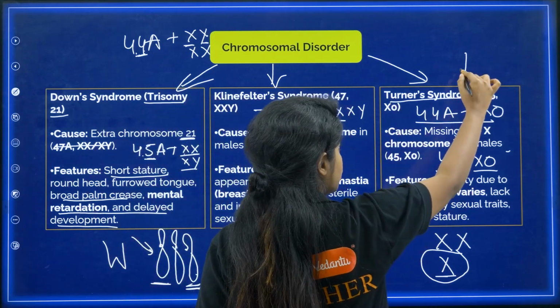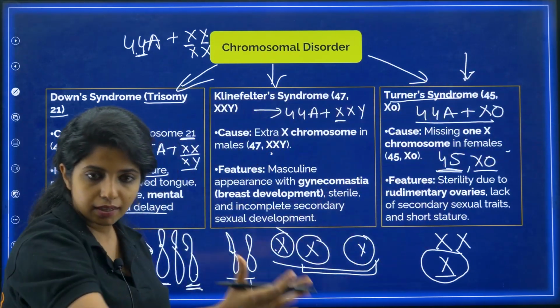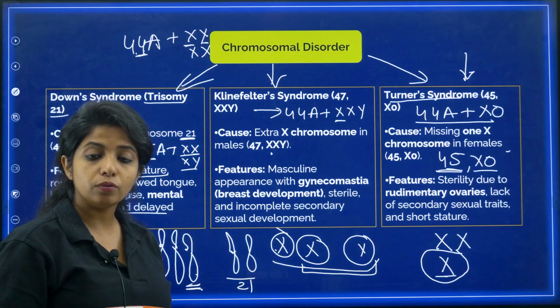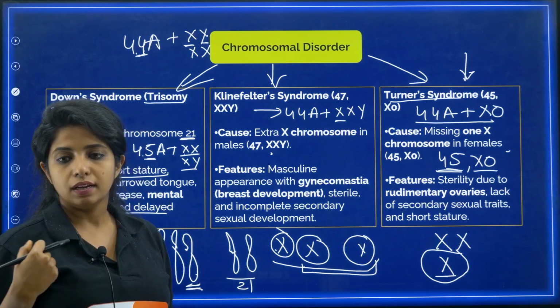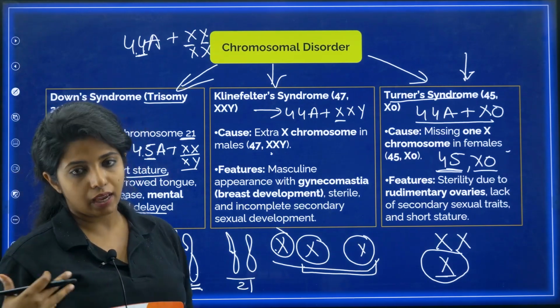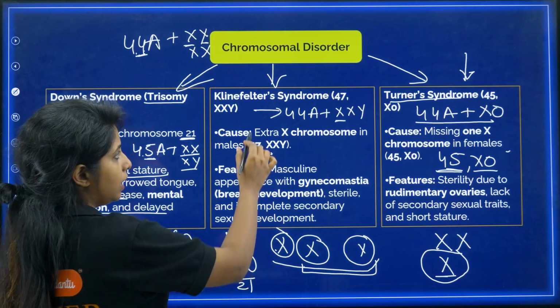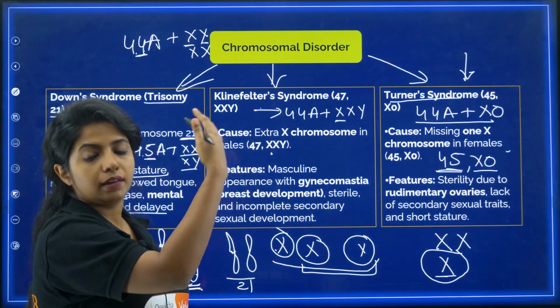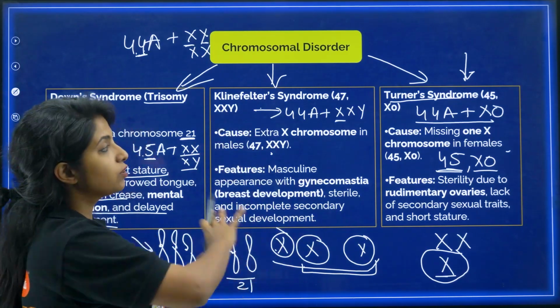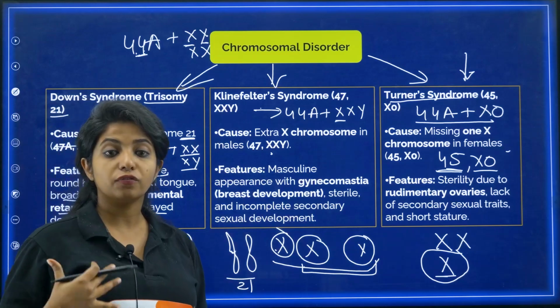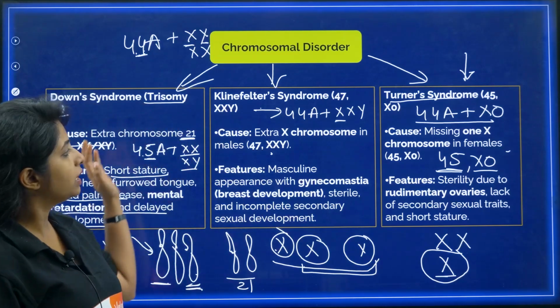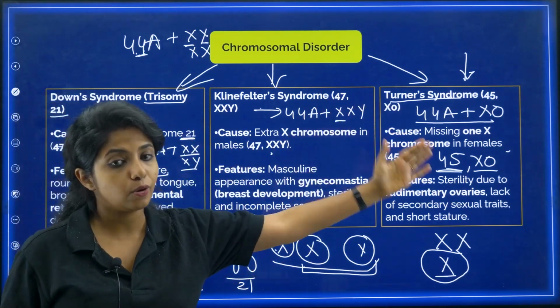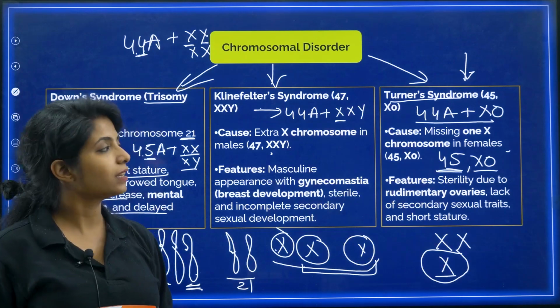So apparently this had to be a female, but what do you have? You have rudimentary ovaries and things like that. There will be a lack of secondary sexual characters as well as short stature. And this is supposedly male, but it has to be like this. So these are chromosomal disorders, and these are the examples of aneuploidy, where you're talking about gain of a chromosome and loss of a chromosome, my dear children.